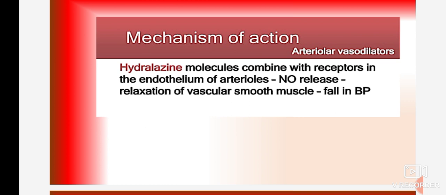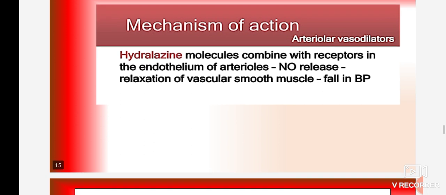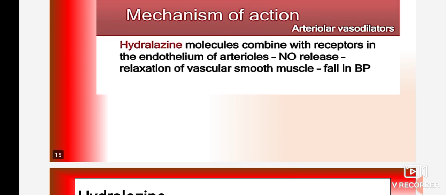So hydralazine releases nitric oxide, and due to the release of nitric oxide there is a relaxation of vascular smooth muscles, and due to this relaxation there is a fall in blood pressure. In this hydralazine mechanism of action we have to refer to how the release of nitric oxide takes place. Each and every explanation in the vasodilator chapters related to nitric oxide release you have to explain